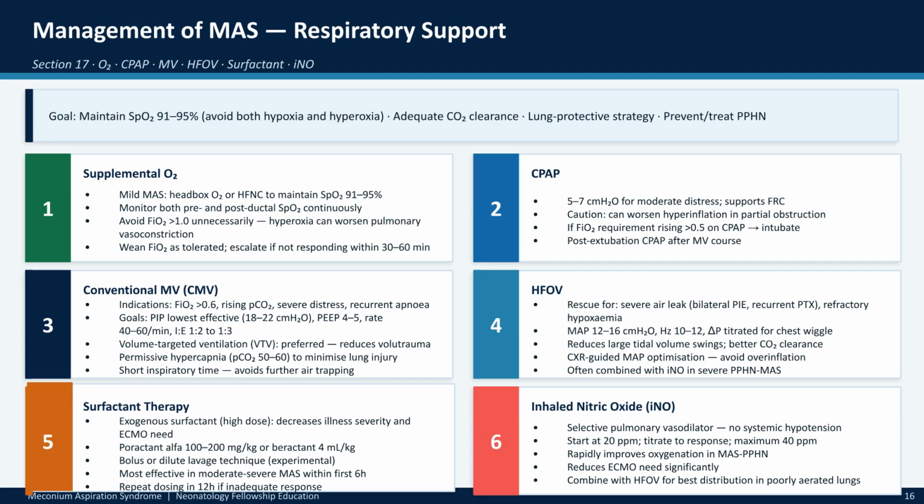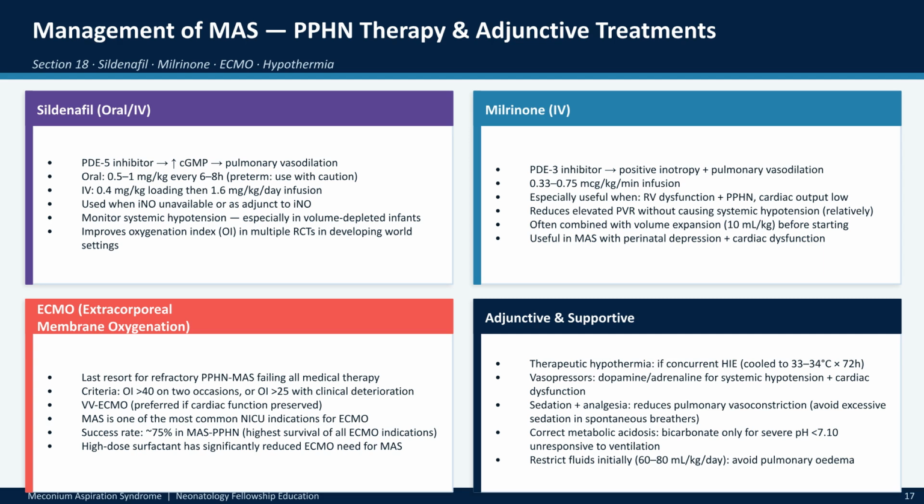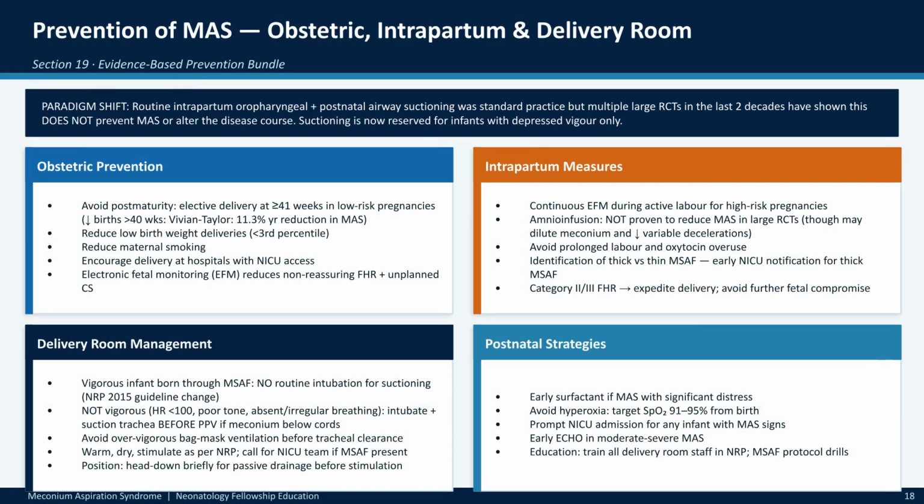Moving on to the respiratory management of MAS, the primary goals are to maintain stable oxygen levels while avoiding both hypoxia and hyperoxia, ensure adequate carbon dioxide clearance, and implement lung protective ventilation strategies to prevent or manage persistent pulmonary hypertension. For respiratory support, options range from supplemental oxygen and CPAP in milder cases to conventional mechanical ventilation or high-frequency oscillatory ventilation for severe distress. Additionally, surfactant therapy and inhaled nitric oxide are key interventions used to reduce illness severity and the potential need for ECMO. Managing PPHN and providing adjunctive treatment may involve specialized medications like sildenafil or milrinone.